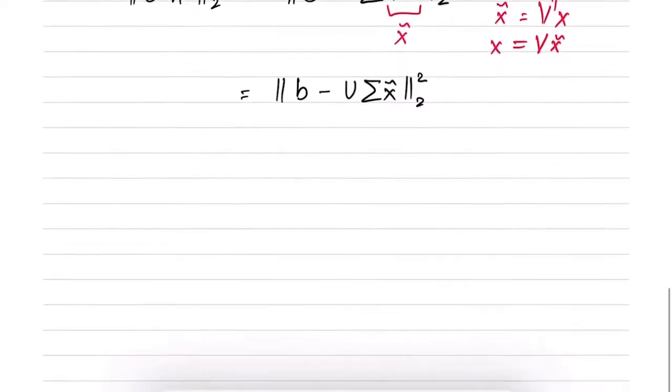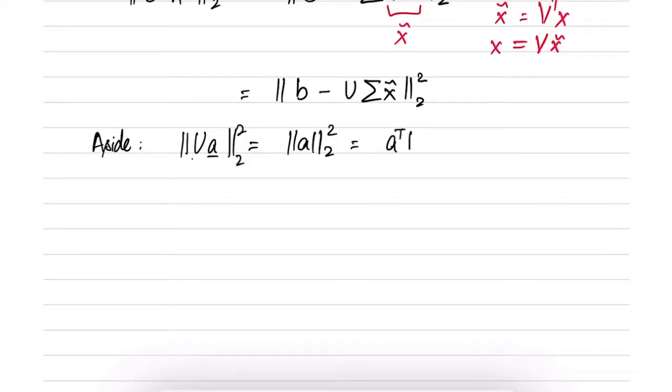Now what can we say about U? Let us look at this aside, which is that whenever you have U times any vector A, where U is an orthogonal matrix, then its norm is equal to norm of A. Why is that the case? Because if you take norm square, this will be equal to A transpose U transpose U A, which is equal to A transpose A. Right? So this is just an aside.